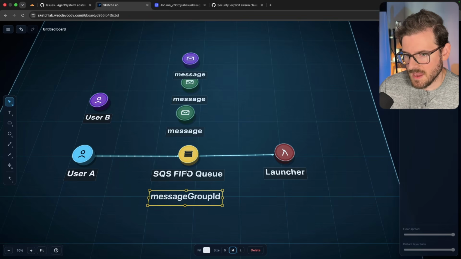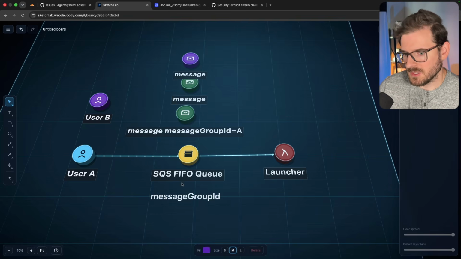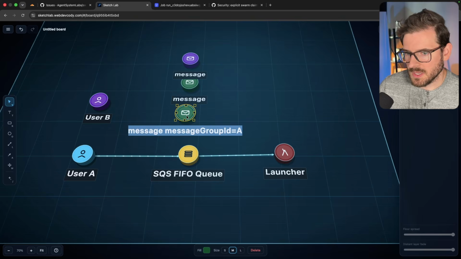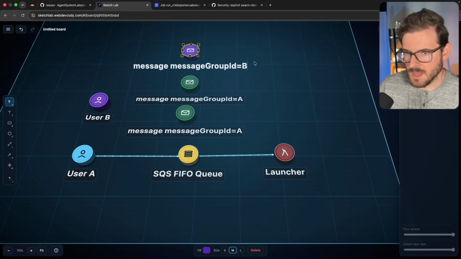So for example, I could have this message have a message group ID of A. This could be for like user A. This one, again, could be user A. And then this one over here could be user B.